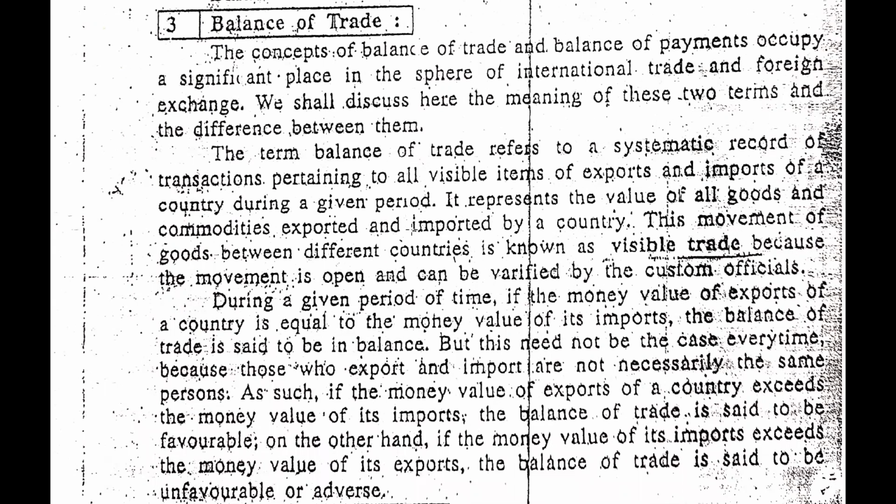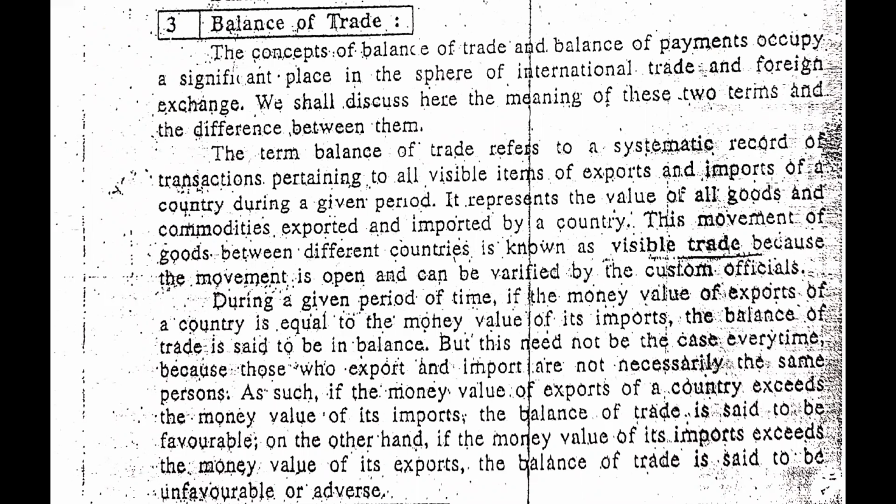So, guys, first of all, we will see what is balance of trade. The term balance of trade refers to a systematic record of transactions pertaining to all visible items of export and import. In the balance of trade, we only consider the visible items, but in the balance of payment, we consider both visible and non-visible items. So, guys, it is a systematic record.